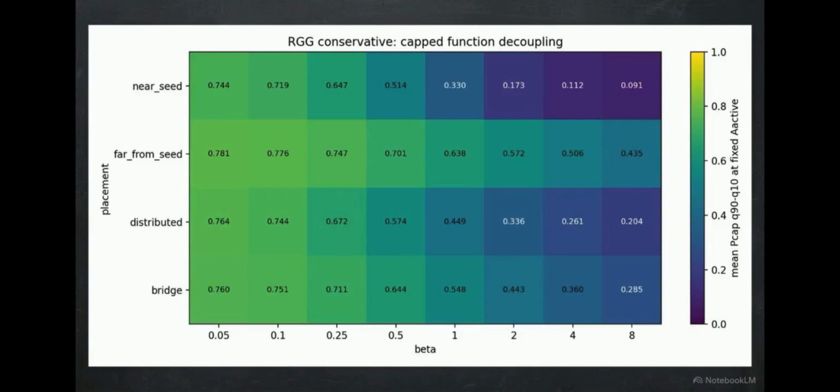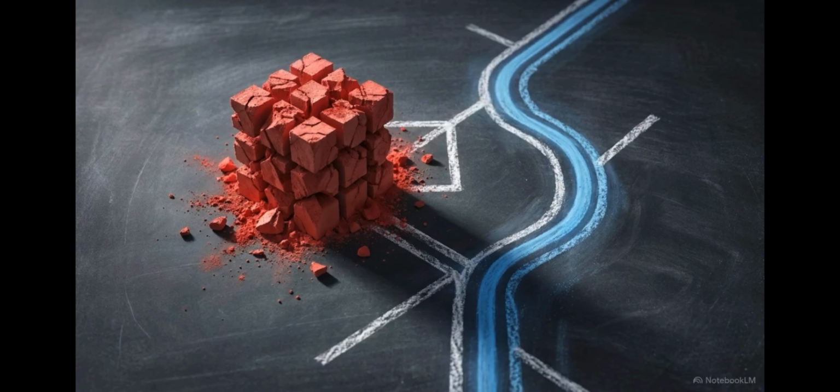This heat map plots functional decoupling across beta values and routing placements. The left's broad green area shows where the anomaly signal loses predictive power. Compare the right's extreme data points at maximum coupling. Near seed paths show tight correlation, but far from seed routes maintain heavy decoupling. An anomaly signal cannot predict system failure unless it explicitly blocks the required demand path.